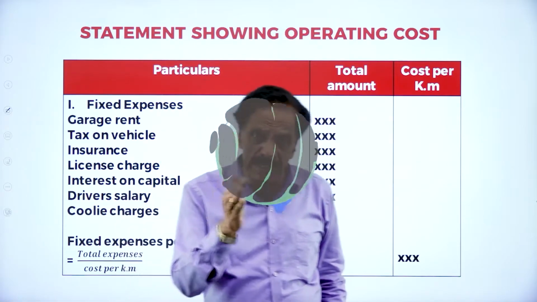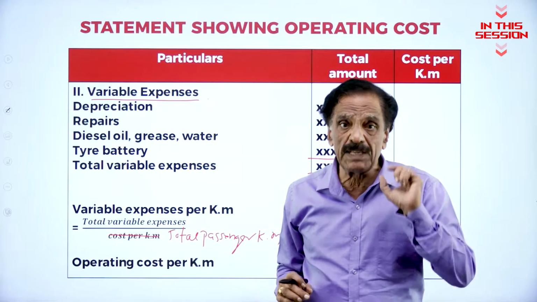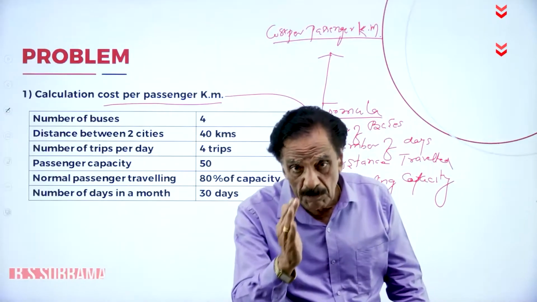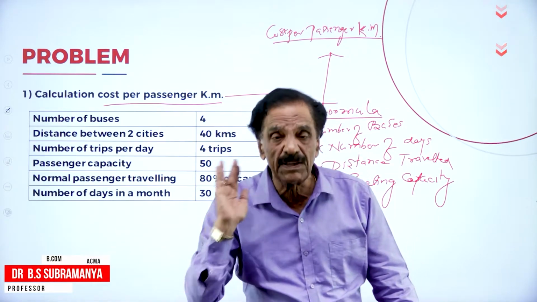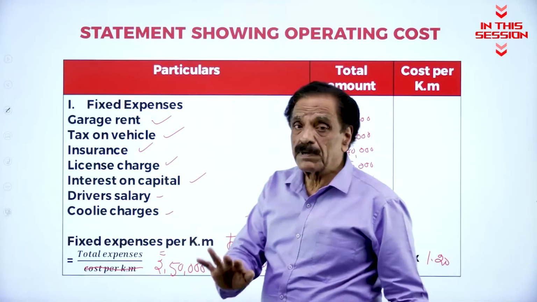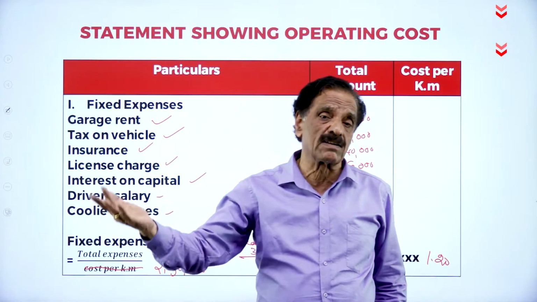One is called fixed expenses, another is called the variable expense. So cost per your variable expense, then the profit will be added, that is the fair value. Number of buses into number of days into distance travel into seating capacity. Definitely will ask for 5 marks are considered. All the expenses have been divided into two groups. One is called fixed expenses, another called the variable expenses.